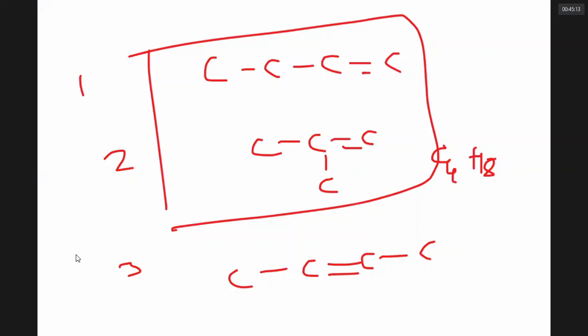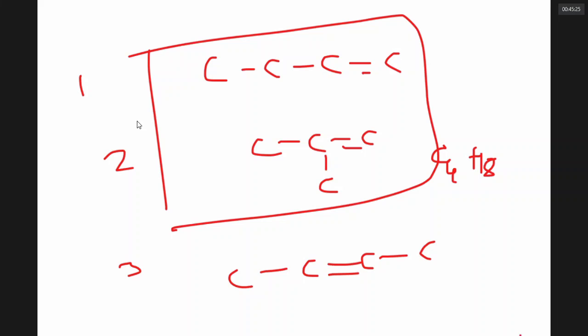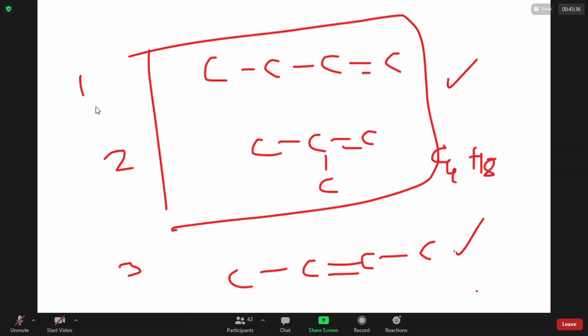What is the relation between 1 and 3? Are you there? Position isomers. Yes, position. It means alkenes can show chain isomerism and also position isomerism.